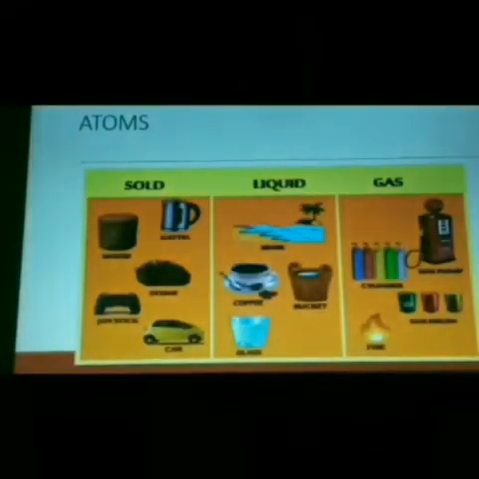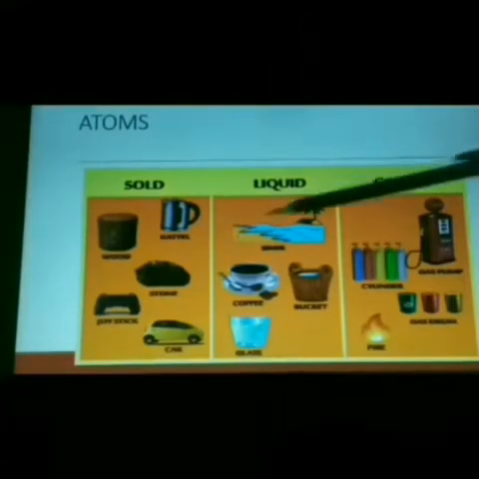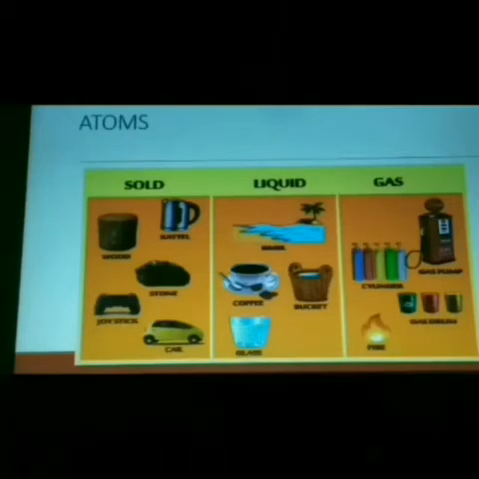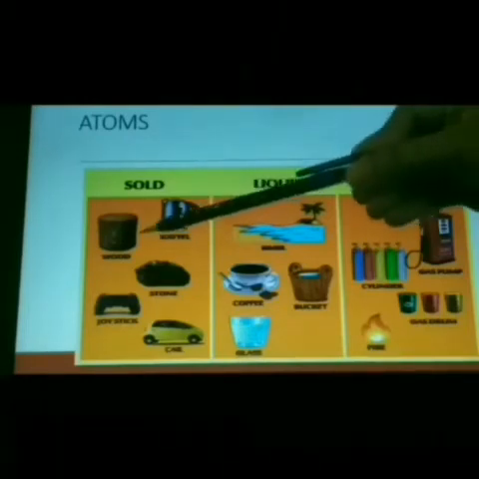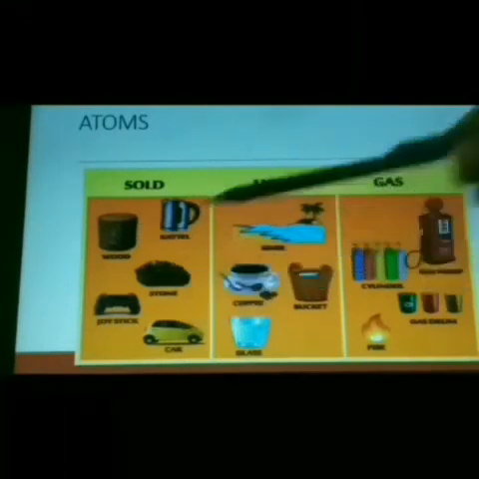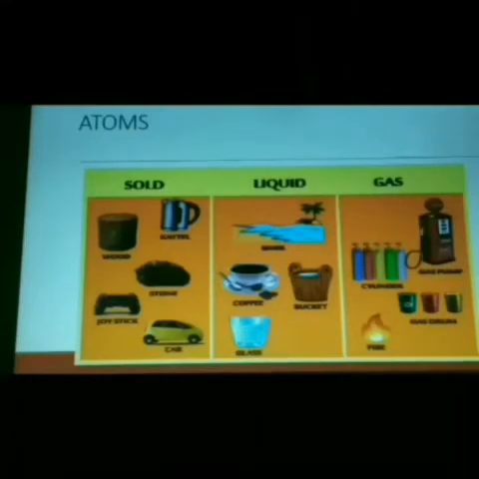Here we can see various pictures of solid state, liquid state and gaseous state. In the solid state, we can see pictures of wood, kettle, stone, joystick and car. Things can be in the form of solid, liquid or gaseous state. All these things are made up of atoms.